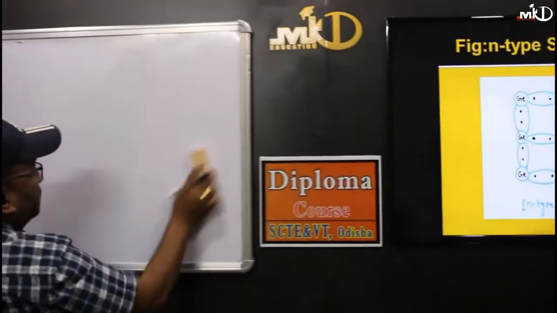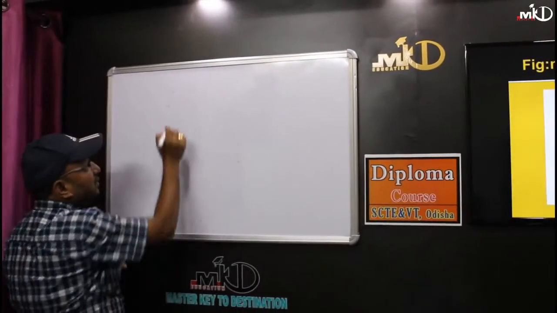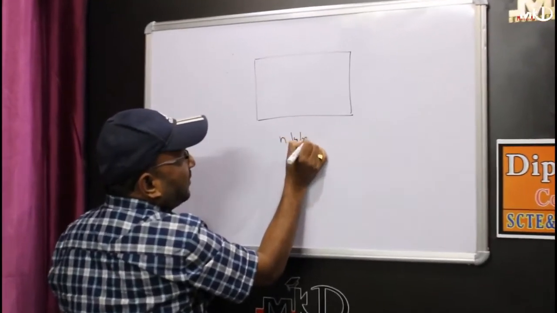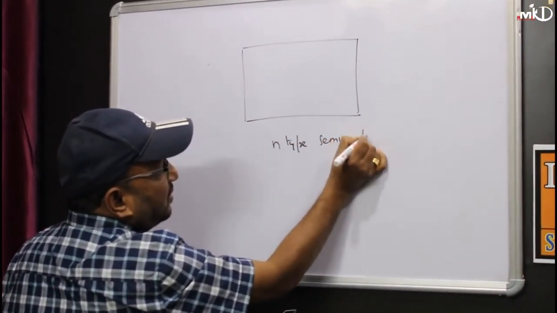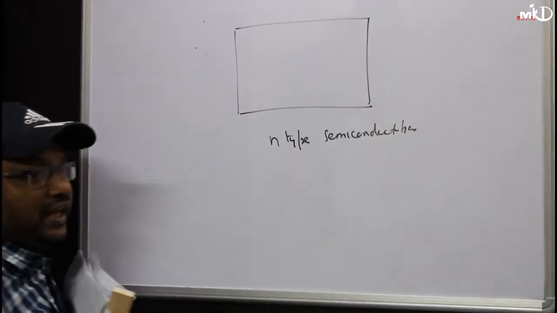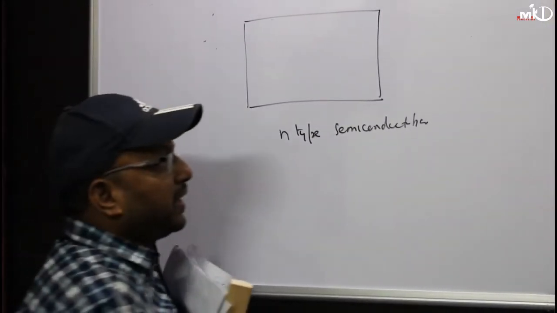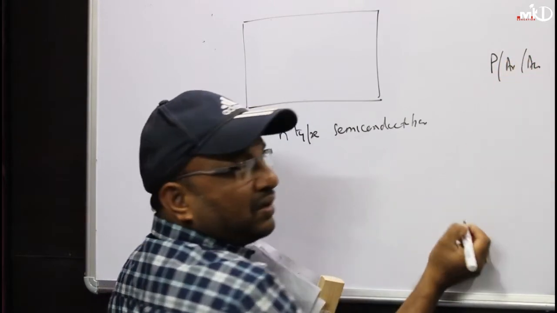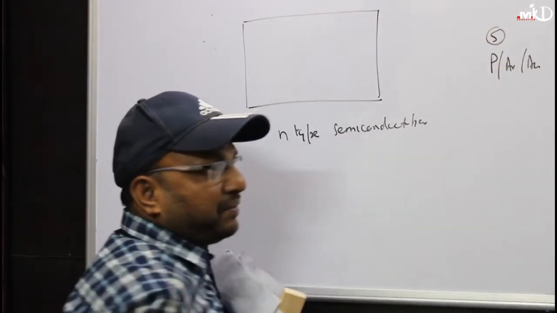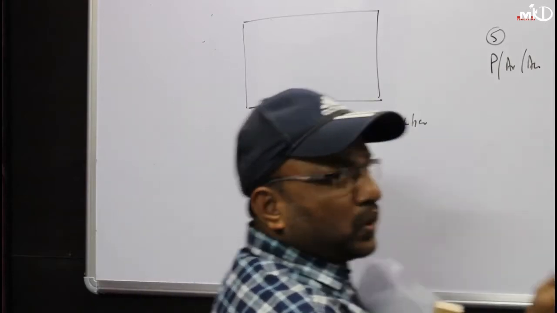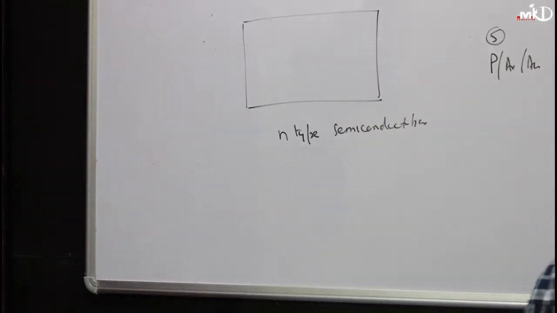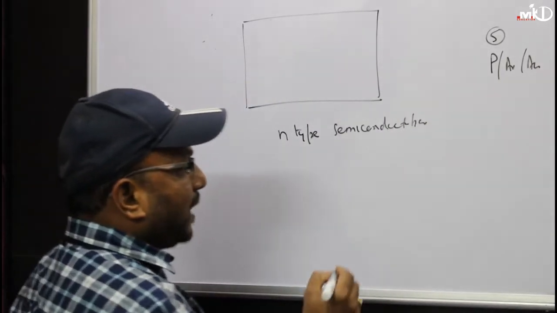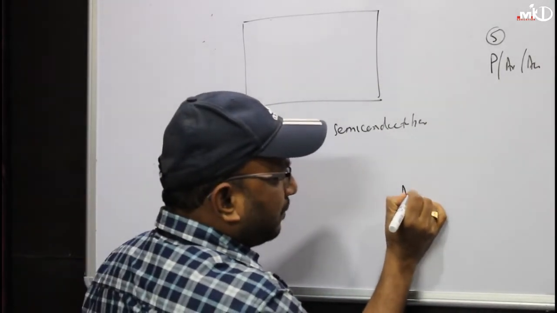Look carefully. Suppose I have an N-type semiconductor bar. So in an N-type semiconductor, what are you adding, tell me? You are adding either phosphorus or arsenic or antimony, having valence equal to 5. Whenever you add valence equal to 5, it can easily give an electron for the conduction.